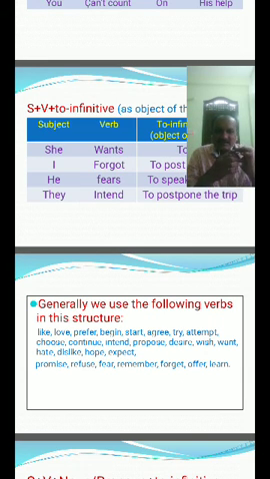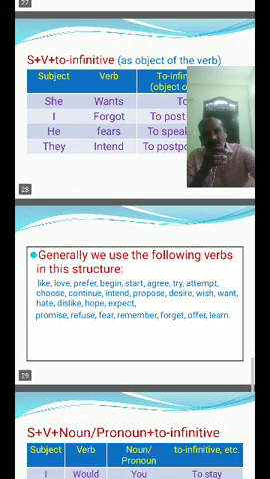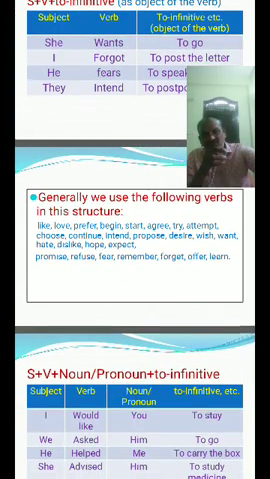We use these verbs in this structure: like, love, prefer, begin, start, agree, try, attempt, choose, continue, intend, propose, desire, wish, want, hate, dislike, expect, promise, refuse, fear, remember, forget, offer, learn. Generally these words are used in subject plus verb plus to-infinitive.